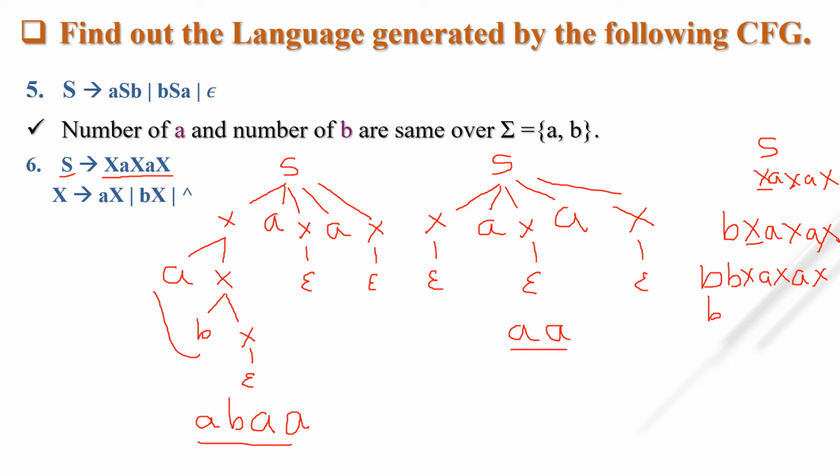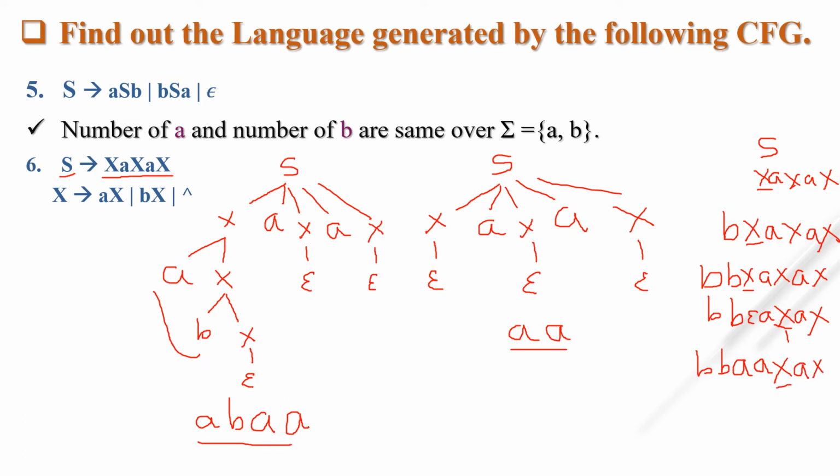Now suppose I am taking for this x null. The whole string is as it is. From this x, I am taking ax, and the rest of the string is as it is.